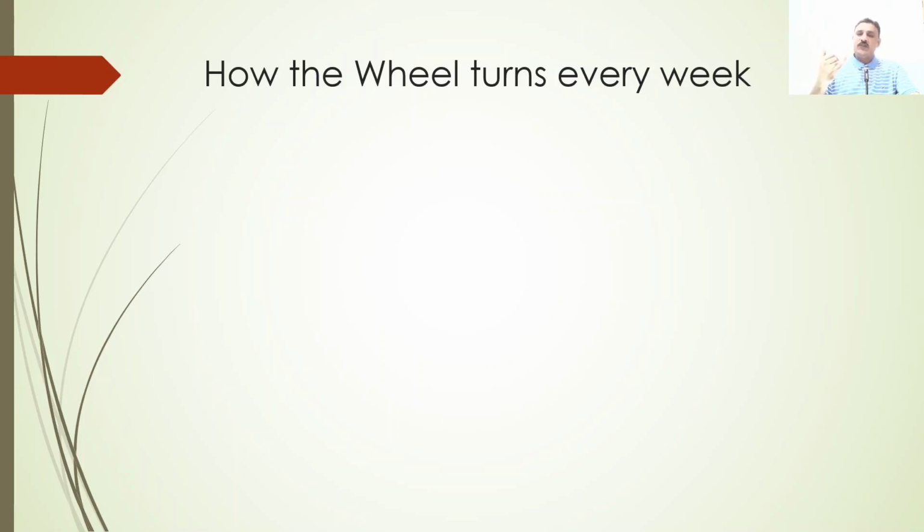Just sell a cash secured put. If the cash secured put expires in the money, you buy the Nifty BeES units in the market equivalent to one F&O lot and sell an out of the money call against it. Very simple, okay? Let's see how the wheel turns every week.